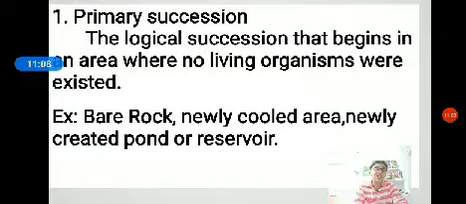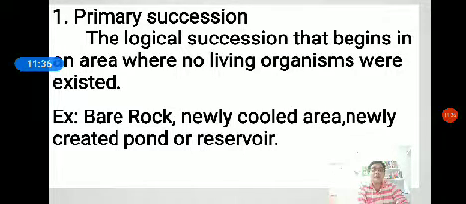the ecological succession that begins in a new area where no living organisms existed. The ecological succession that starts where no living organisms are there. So newly, one area, one ecosystem comes into existence, that is called primary succession.